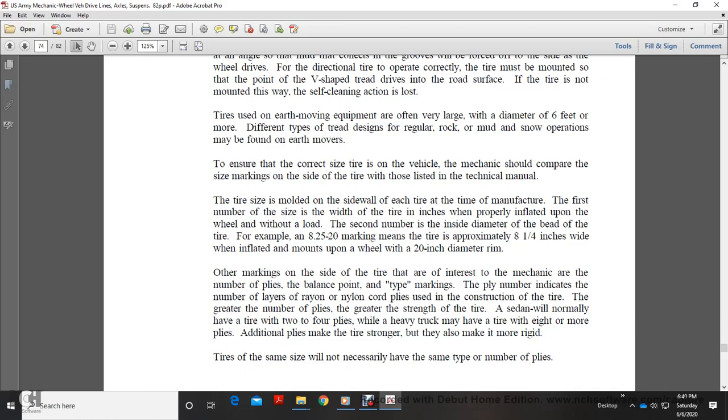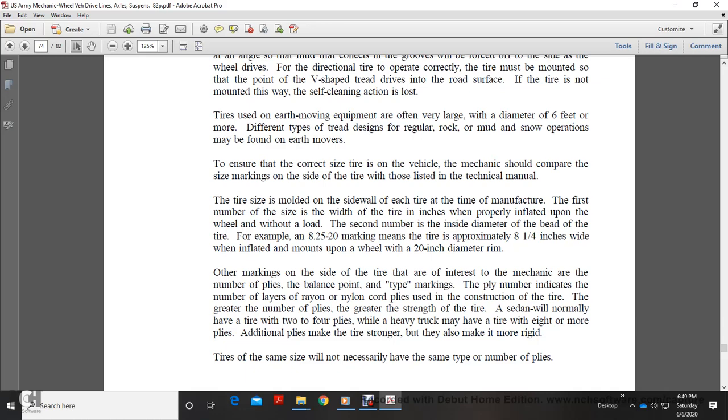mechanics should compare the size marking on the tire sidewall with the size listed in the technical manual. Tire size is molded in the sidewall. For each tire manufacturer, the first number is the width of the tire in inches when properly inflated on a wheel and without load. The second number is the diameter of the bead of the tire.